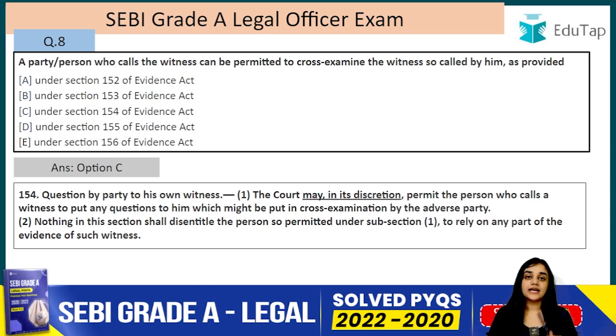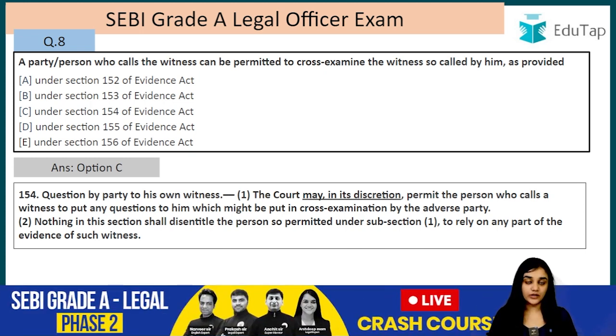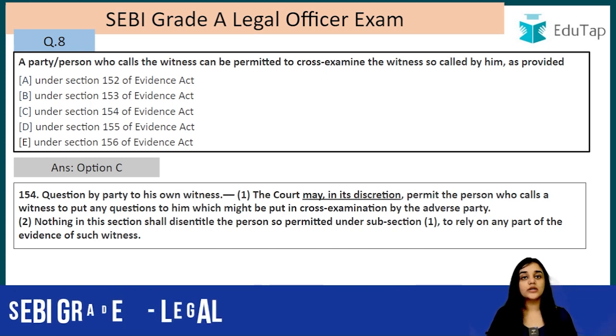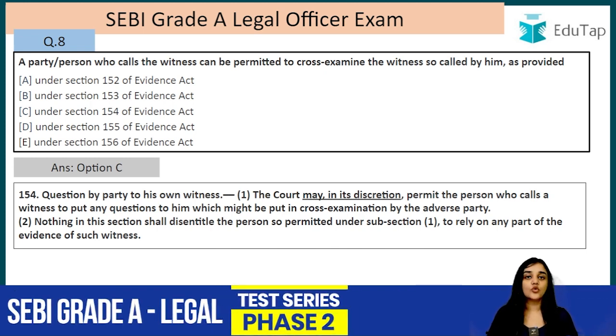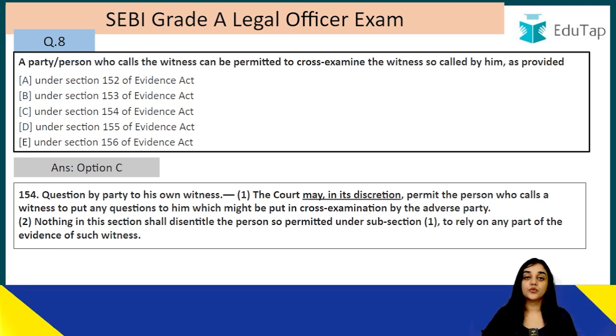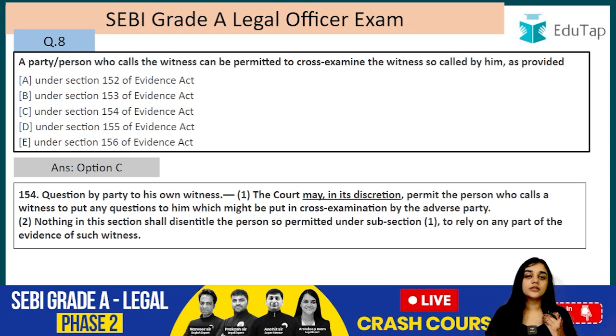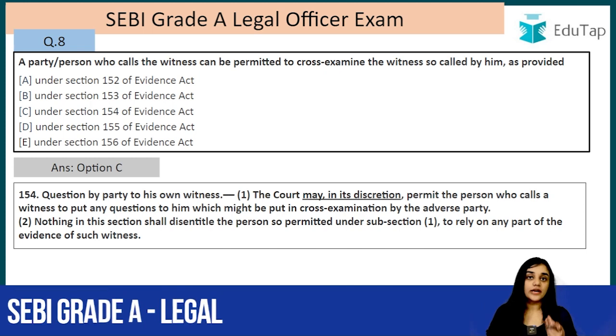Why? Because now that he has turned hostile, we want to breach the credibility of that hostile witness. So a court may, in its discretion, permit the person. You have to take permission from the court, and this permission is discretionary. The court may or may not give you that permission. The court may, in its discretion, permit the person who calls a witness to put any question to him which might be put in cross-examination by the adverse party. So any question which could have been put by the adverse party in cross-examination, the person who actually brought that witness can ask the same cross-examination questions to that witness, right?